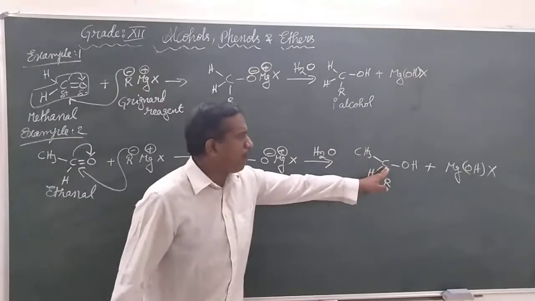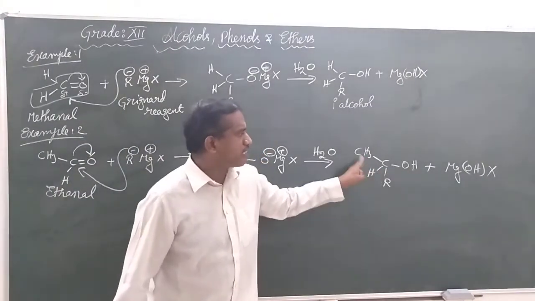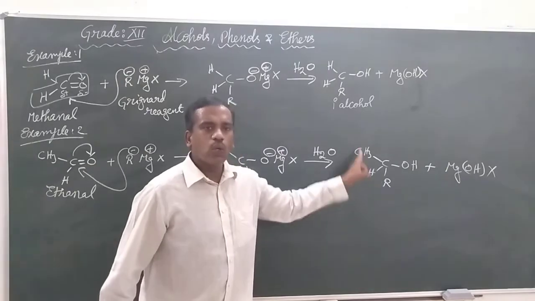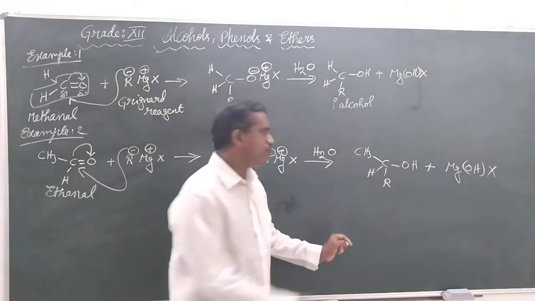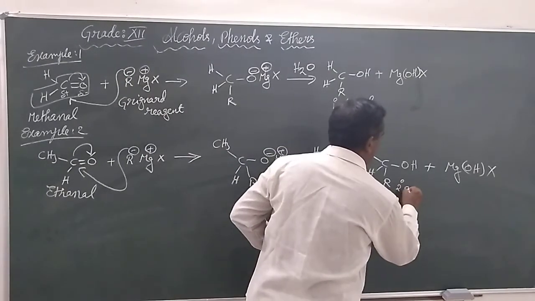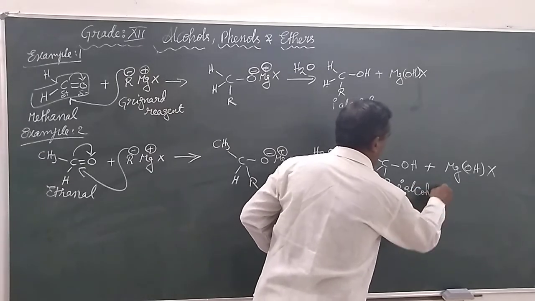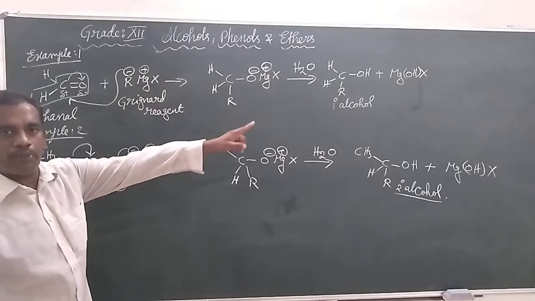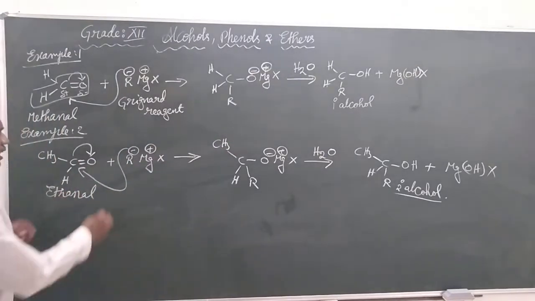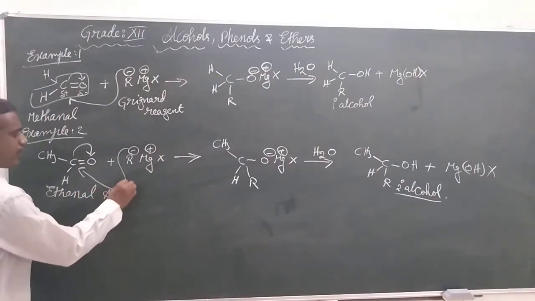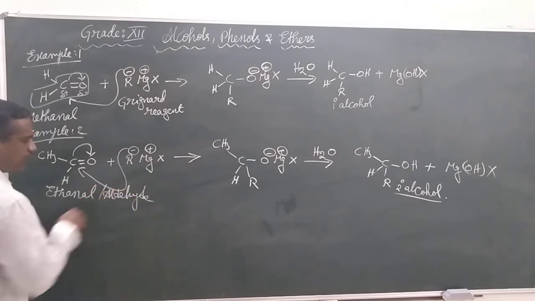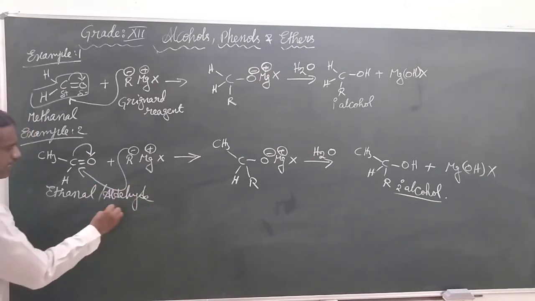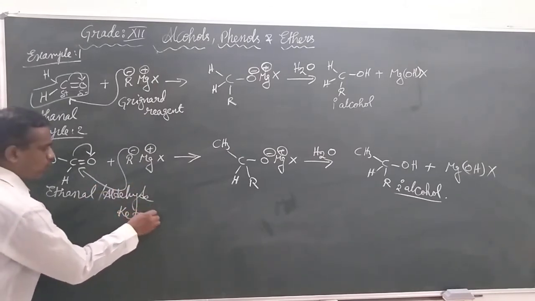The carbon that is bonded to OH was bonded to two other carbons directly. Hence it is going to give a secondary alcohol. So what we conclude is methanal is going to give a primary alcohol, whereas an aldehyde is going to give a secondary alcohol. And let's take one ketone.